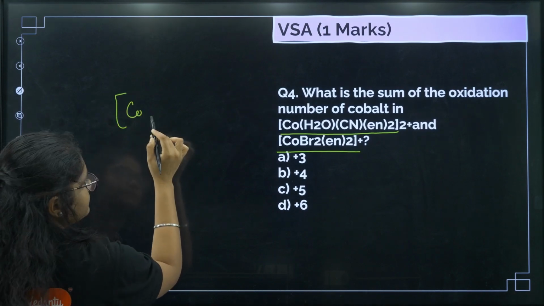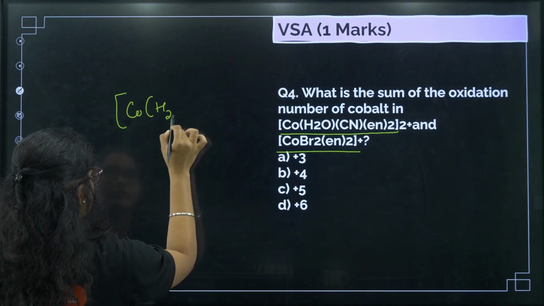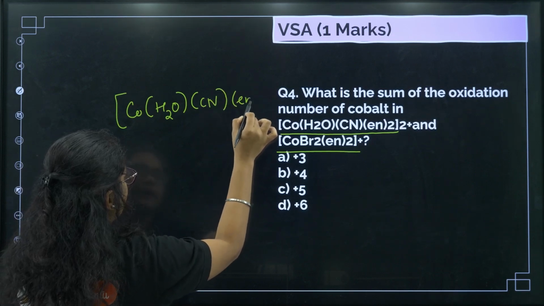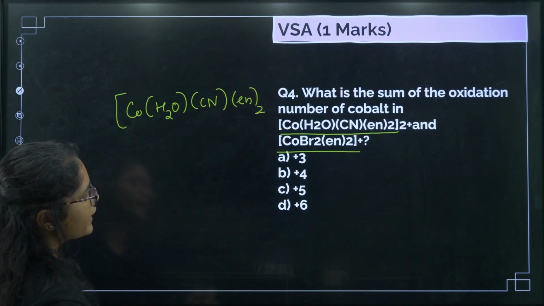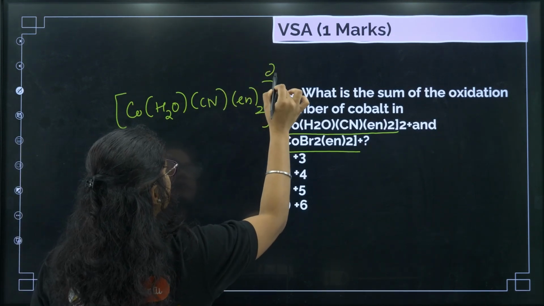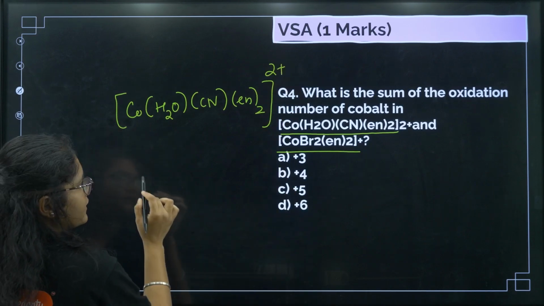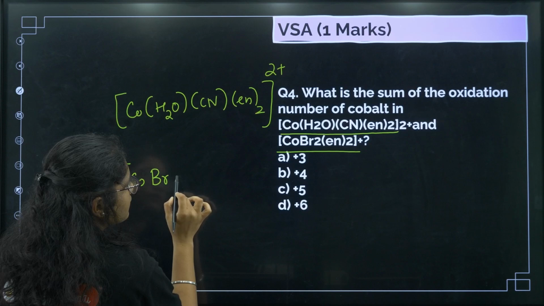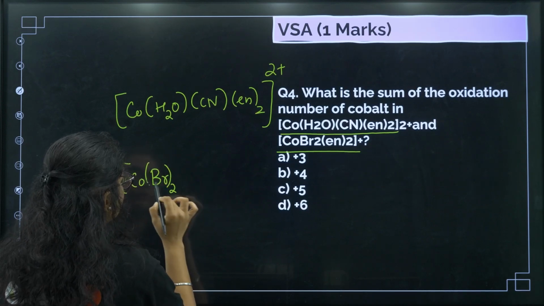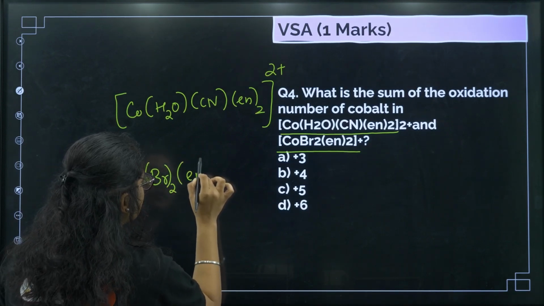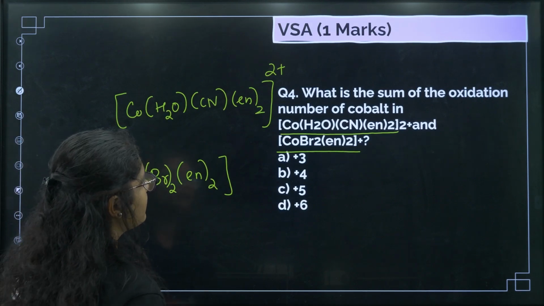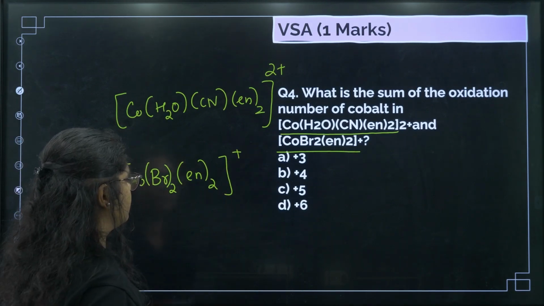You have [Co(H2O)(en)2]2+, right? And another compound where you have [Co(Br2)(en)2]+, okay. So now, if you calculate, this is another plus.